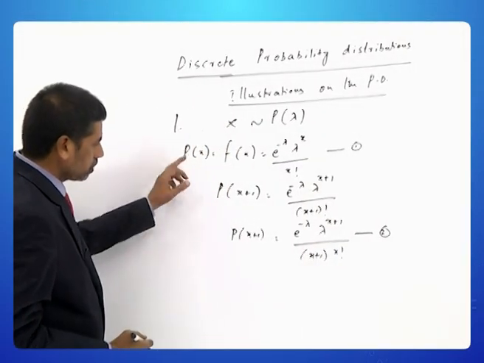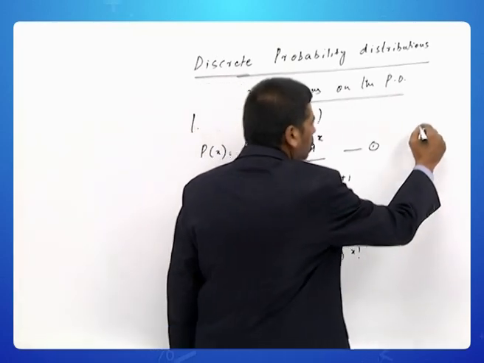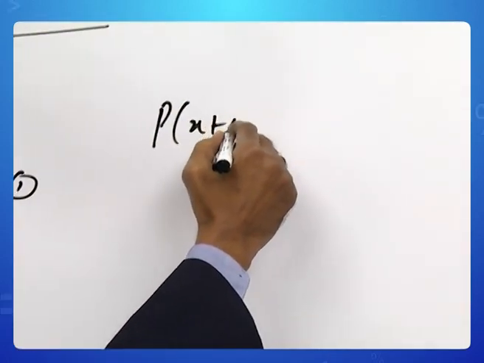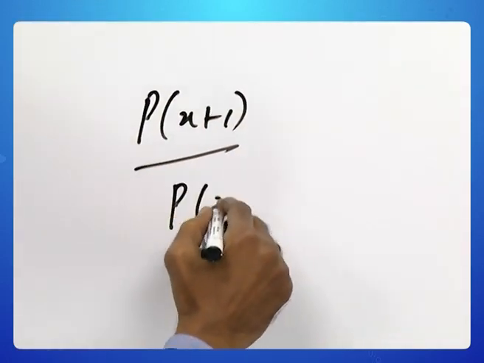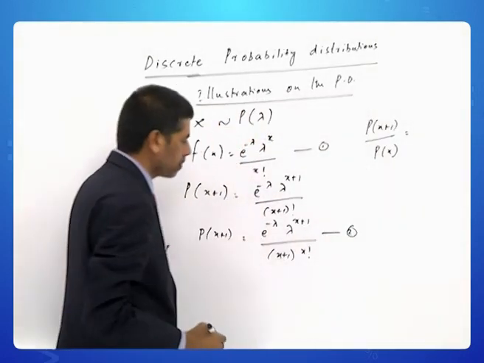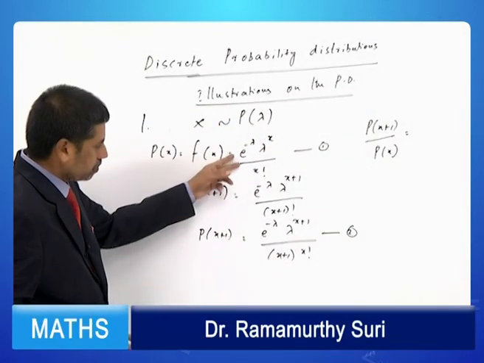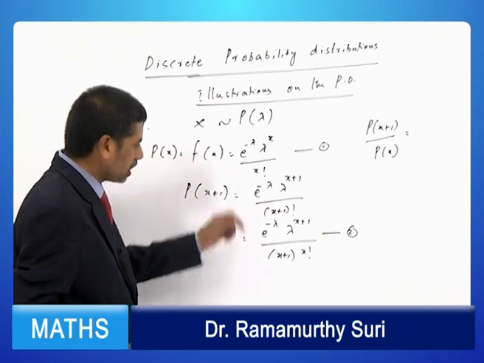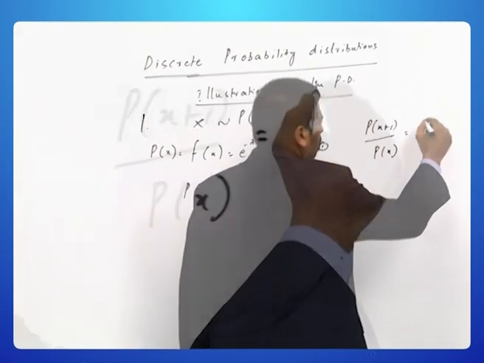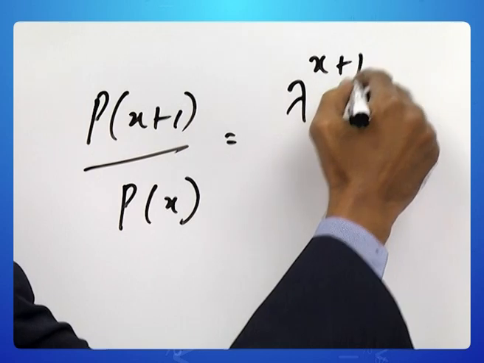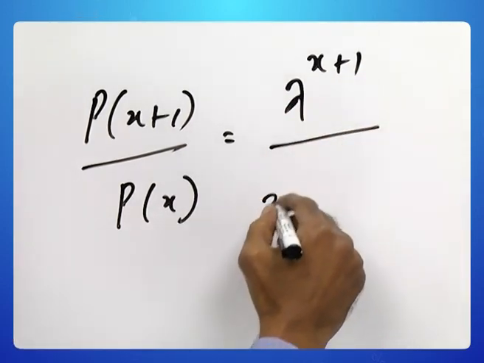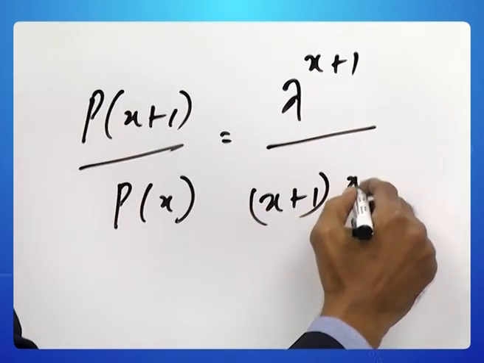Suppose you divide p of x plus 1 divided by p of x. So this divided by this. e power minus lambda will get cancelled. We will have lambda power x plus 1 by x plus 1 into x factorial.